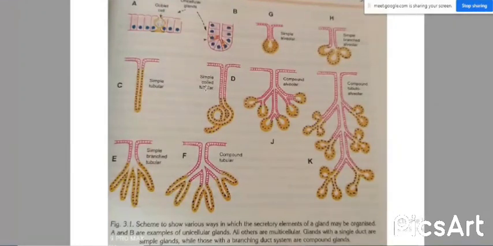So in this diagram, we can see a single unit of cells, a single layer of cells. They are forming a gland by folding on itself, making a lumen at the center.